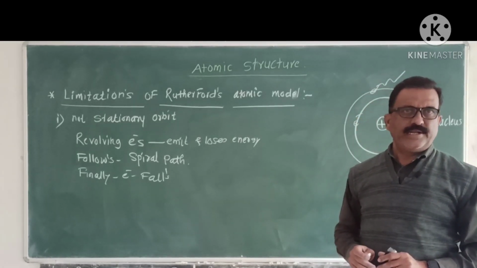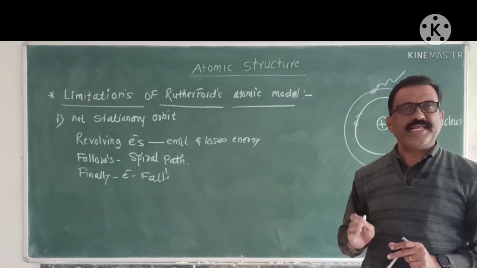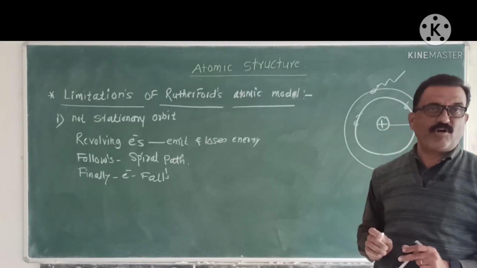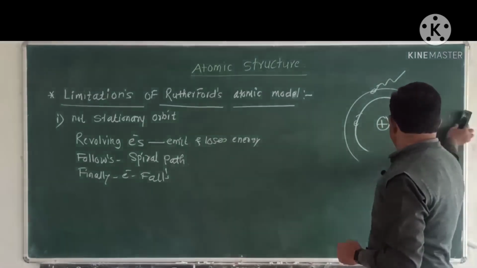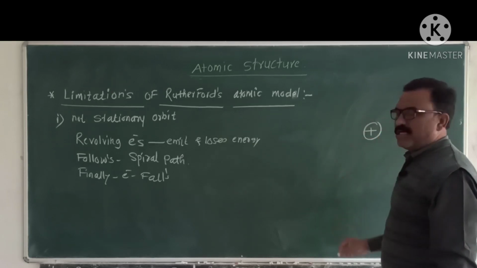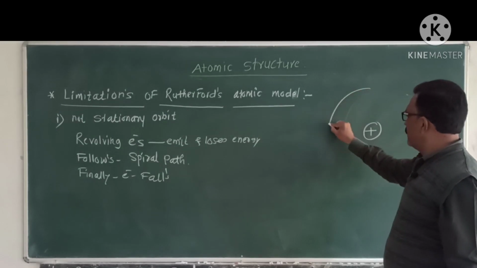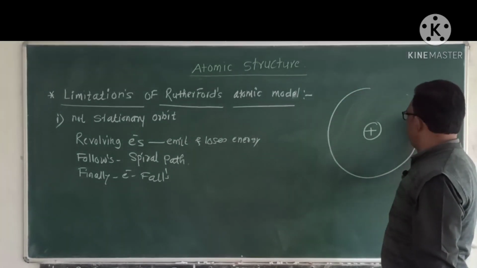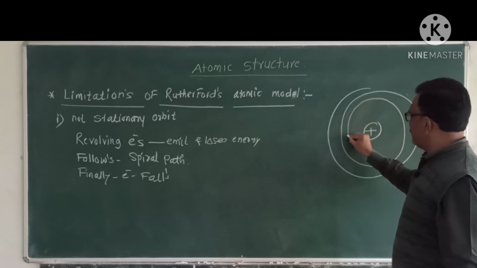However, in practice, the atomic model is stable. That is, the atomic model for every element is stable. When a revolving electron emits radiation, it loses energy.